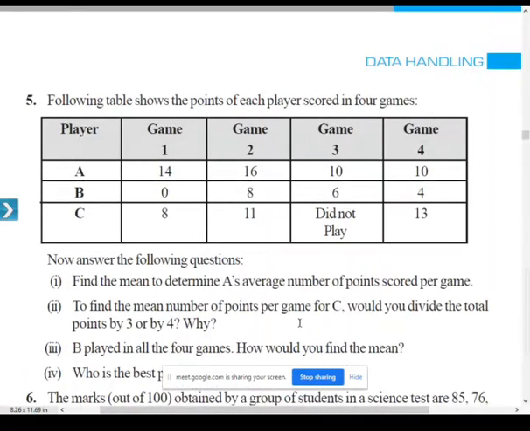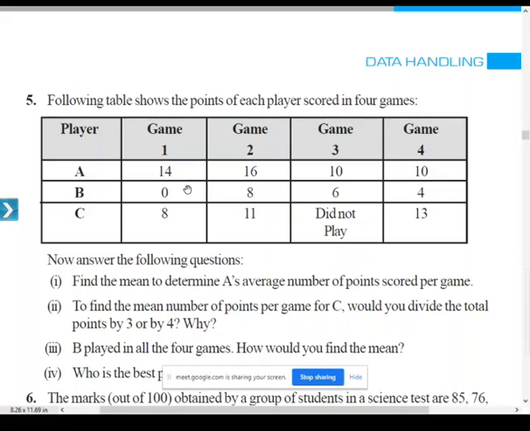Okay. The following table shows the points each player scored in 4 games. So total how many players are there? 3 players, and the players are A, B, and C. How many points are scored by A: game 1, 14; game 2, 16; game 3, 10; game 4, 10.